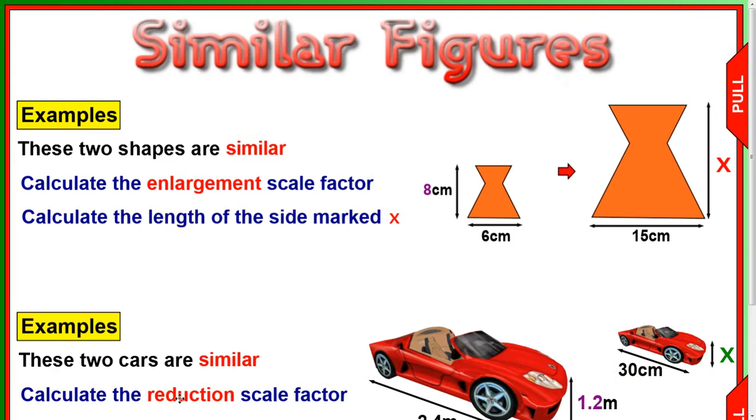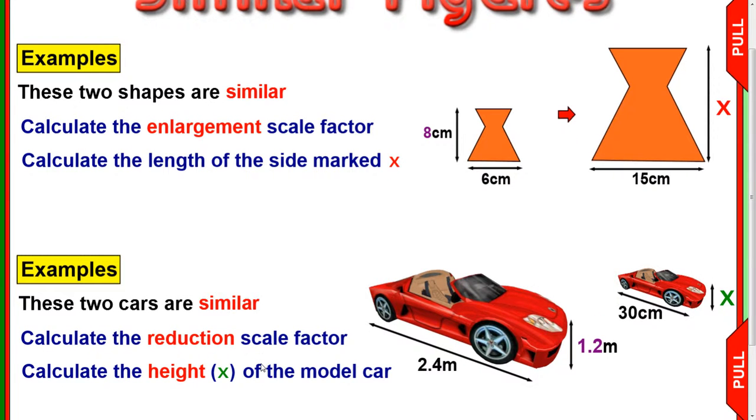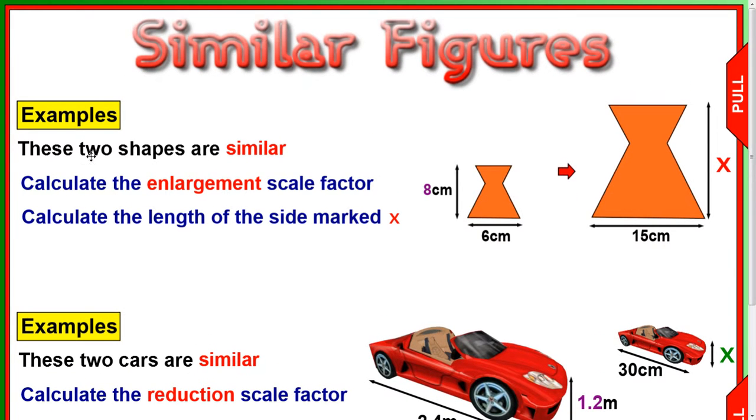Okay, the last thing I'm going to look at in this lesson is that sometimes you have a missing value to work out. We've got two examples to look at. It says these two shapes are similar, so calculate the enlargement scale factor. Let's do that first. You look at the sides that are corresponding. I can see that I've got a 6 at the bottom and I've got a 15 over here at the bottom. So if I divide these two numbers, remembering to do the second number divided by the first number, I'll get my scale factor. That should work out as 2.5, 15 divided by 6. My working's here and I'll show you in a second.